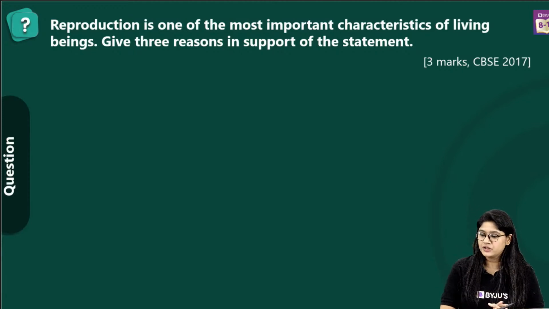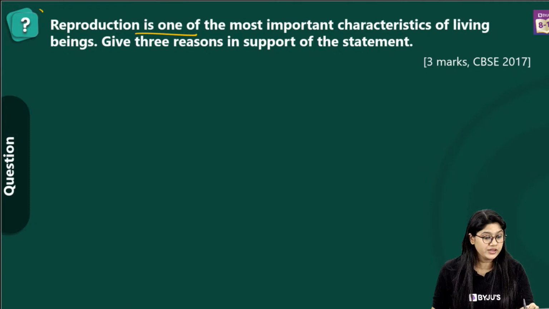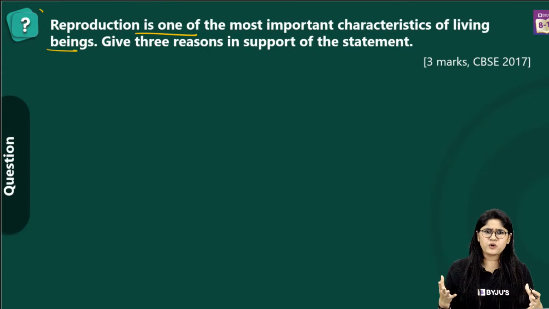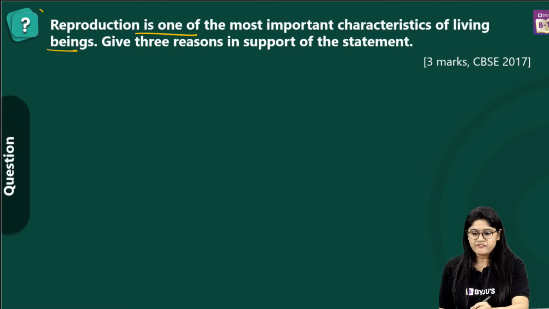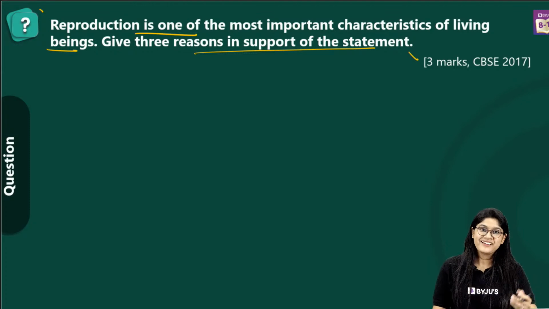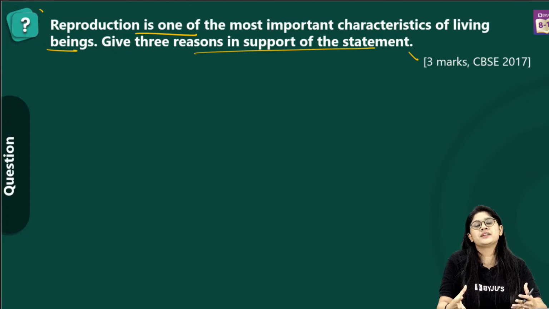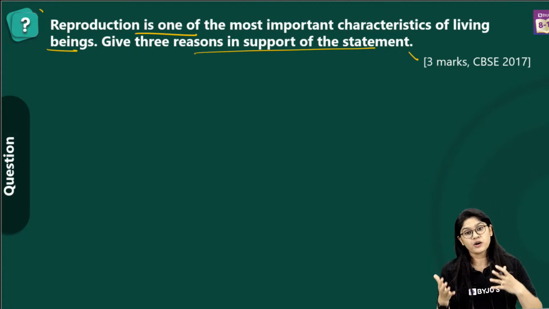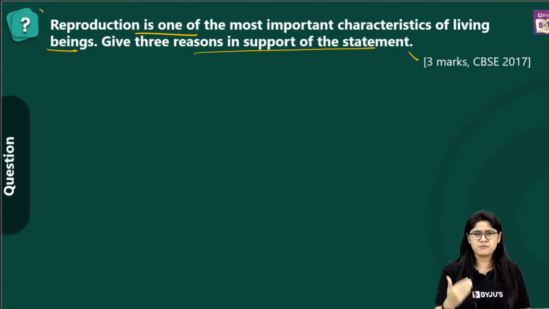Over here we have that reproduction is one of the most important characteristics of living beings. Give 3 reasons in support of your answer. Again, such an easy question, right? We just have to state the importance of reproduction. You remember when we started with reproduction, the first thing we started with was why reproduction is important. Why do you think that reproduction is really very important?